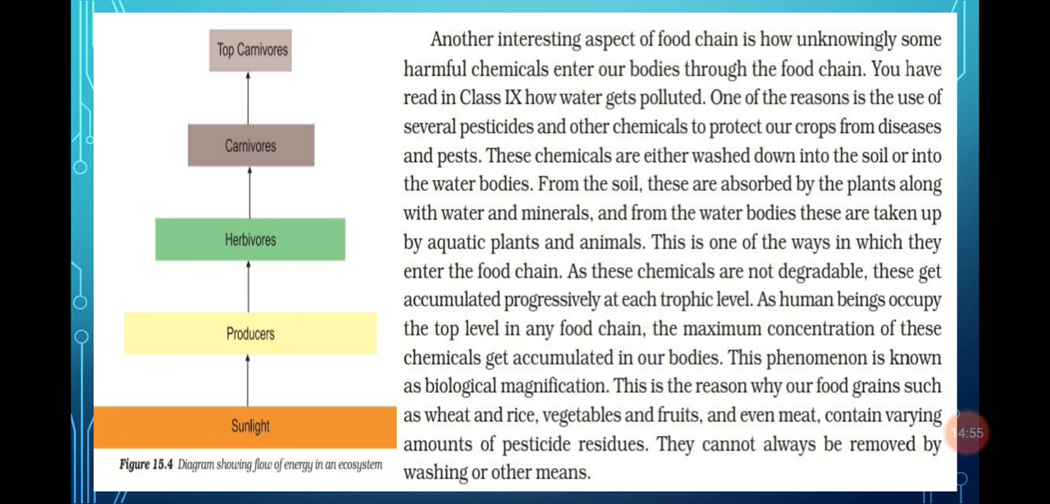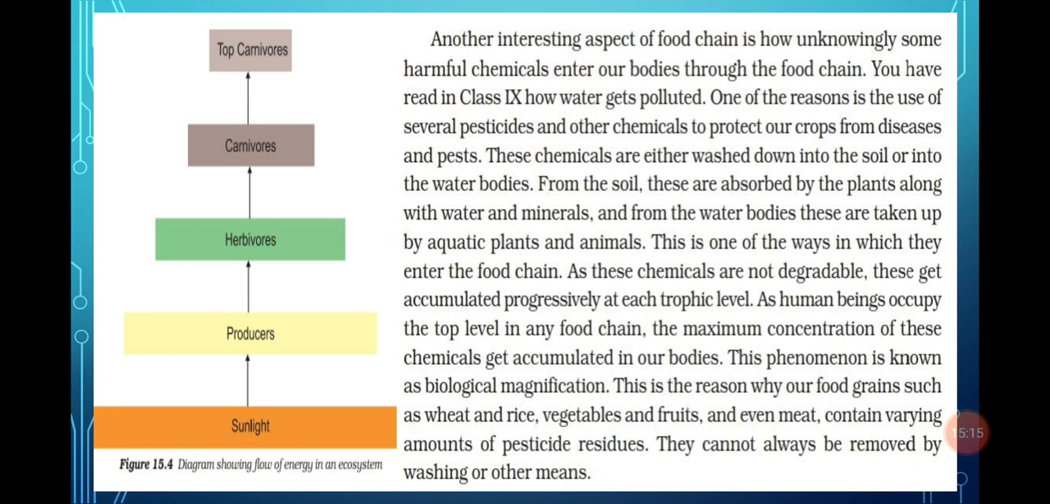So as the body size increases, the concentration of that chemical increases. It means that at the topmost level of the food chain, the concentration of these chemicals is the highest. So what is biological magnification? The movement of harmful chemicals from one trophic level to another trophic level is called biological magnification.